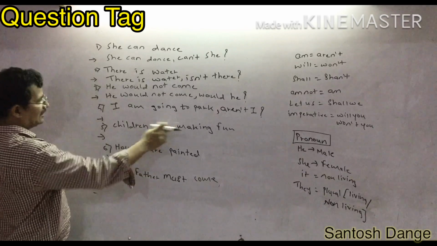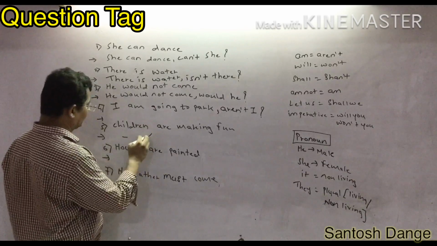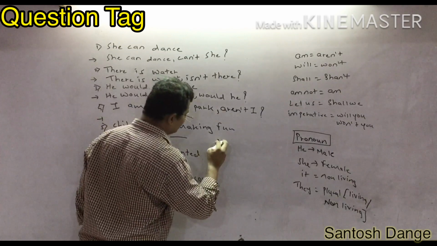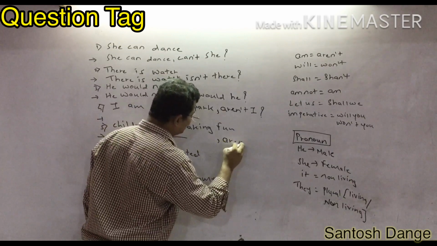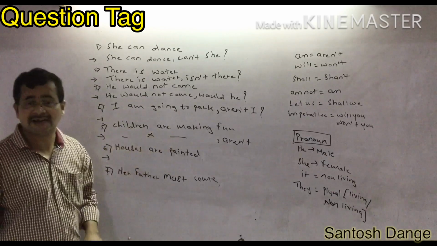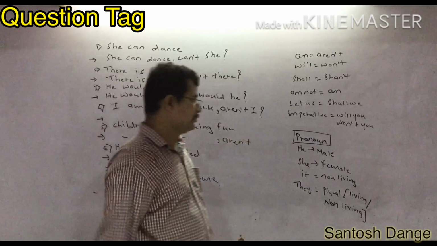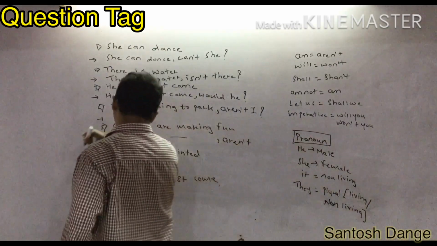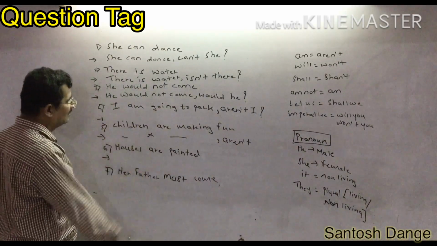Sure, children are making fun. So you have to first write the given sentence as it is, give a comma. After that, what do you have to remove from the sentence? Are is going to be converted to aren't. And after that, what do I have to write? Pronoun. Whenever you have to write a pronoun, you have to decide it from the subject.